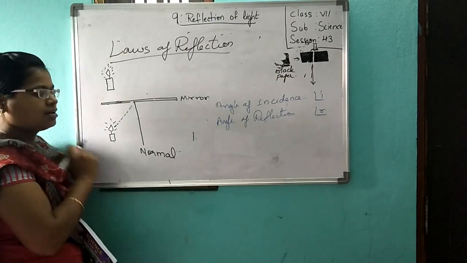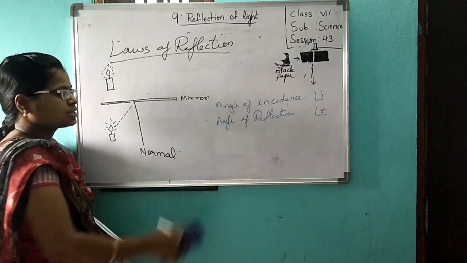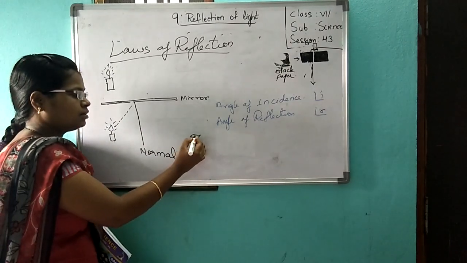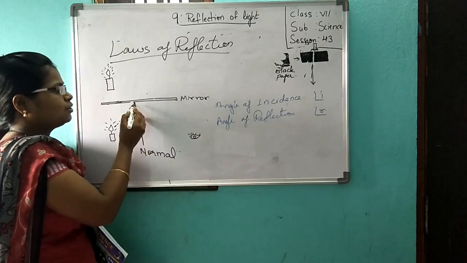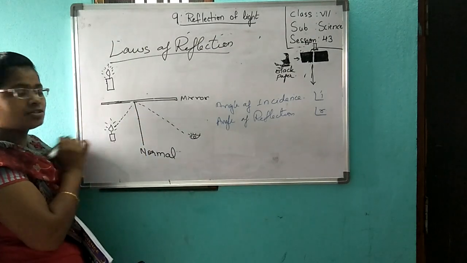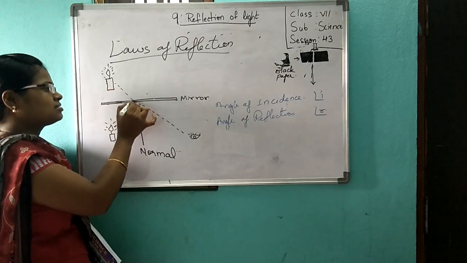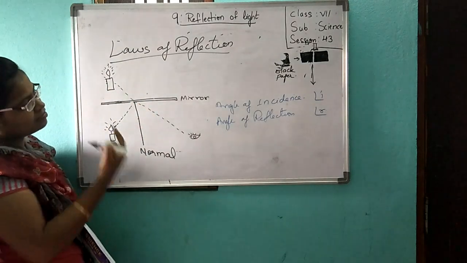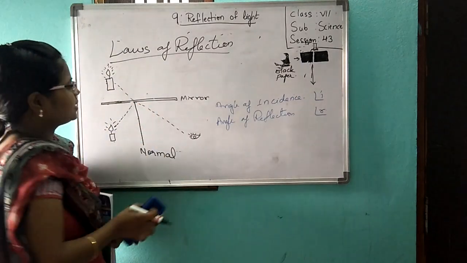You can see it. I am not drawing your image completely. I am drawing only your eye. Okay? You can see the image. Yes or no? You can see this? Yes. Why not? You will be seeing this.